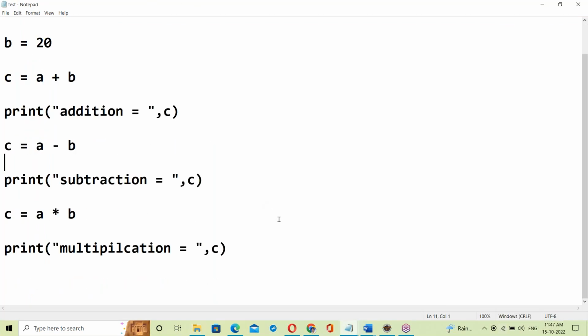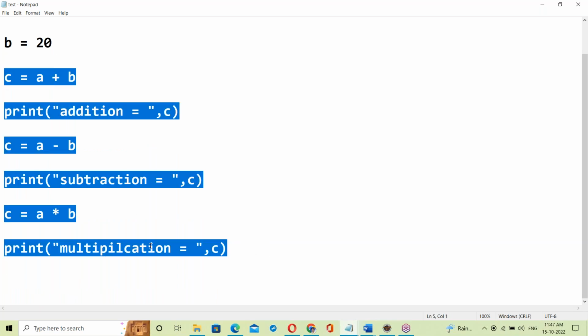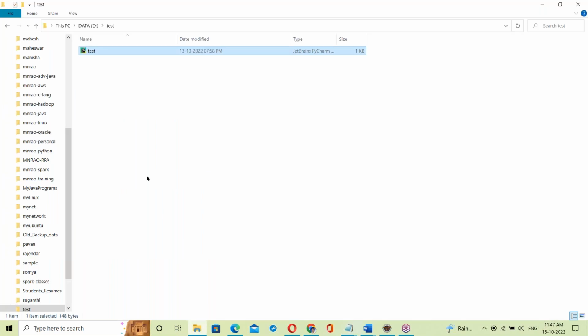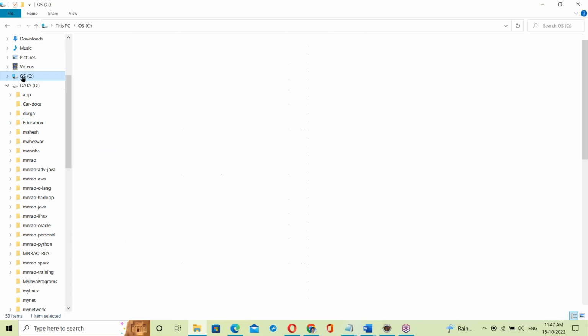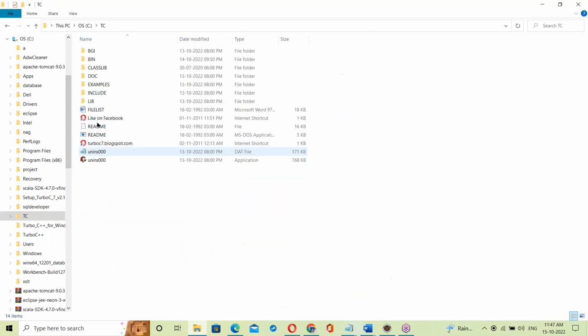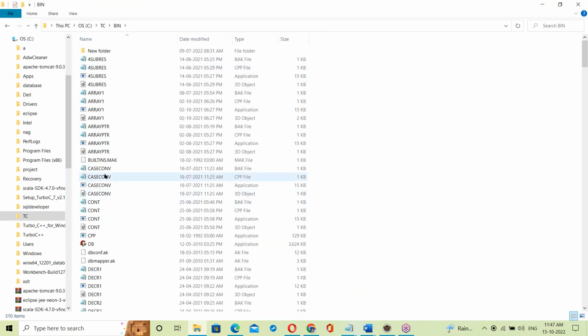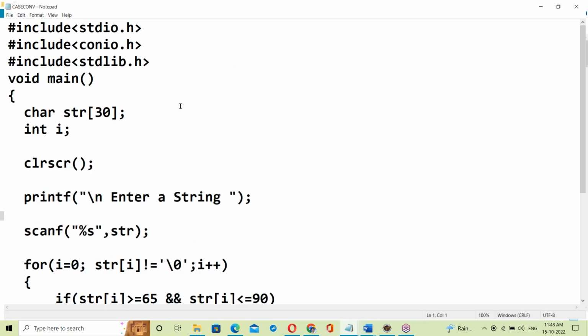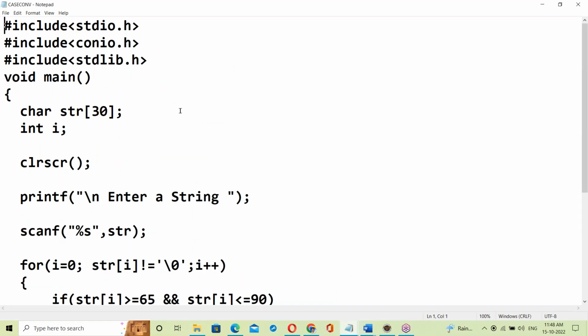C program, Python scripting, Java programming, all these are high level languages. They look like English language, right? See that C program, like English.